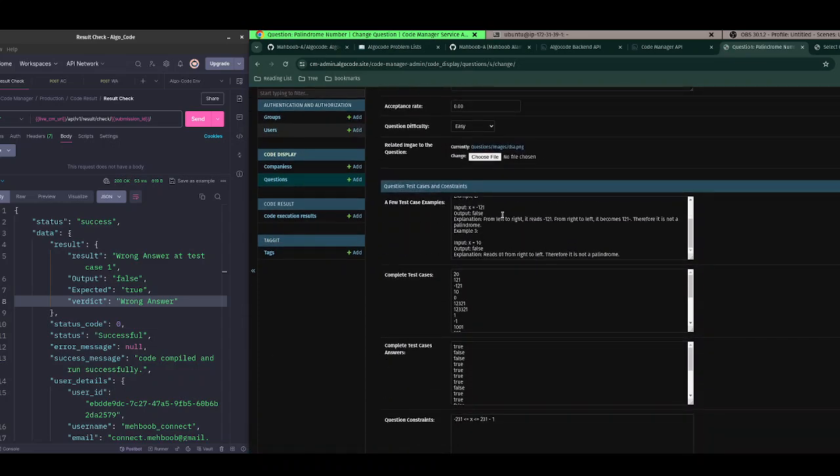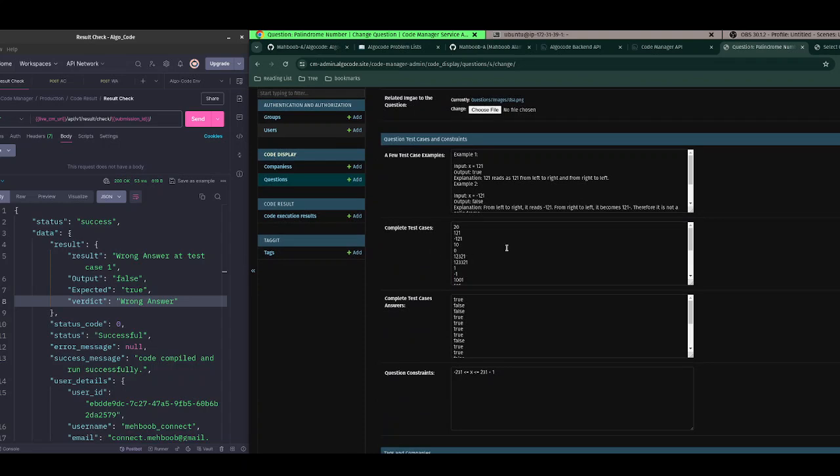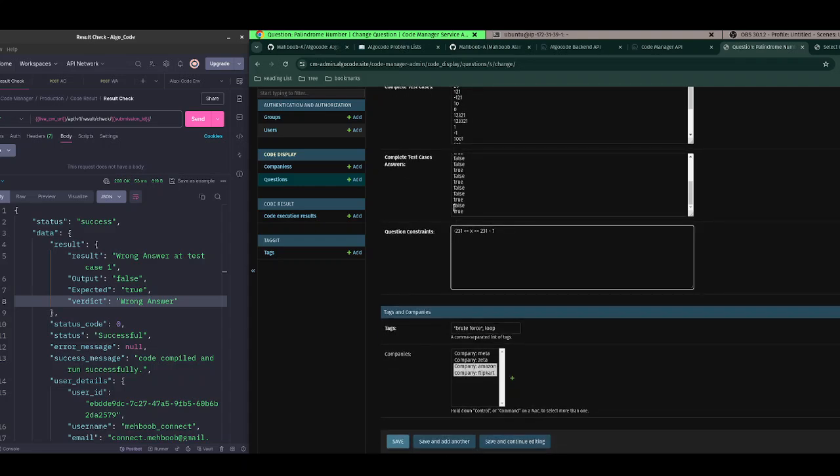I have these few test cases, and this is the question description, and this is the test case actually. You see, I have managed to write 20 test cases, and these are the results of all the test cases, and these are the constraints. And the companies asking are Amazon, Flipkart, whatever, and these are brute force and loop.